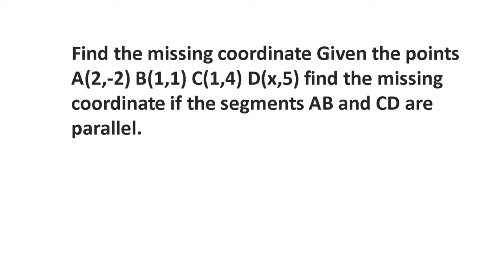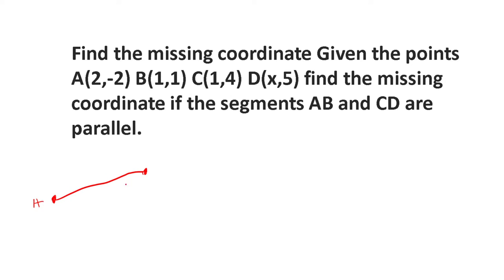Moving on. Next up, it says find the missing coordinate given the points A is (2, -2), B is (1, 1), C is (1, 4), and D is (x, 5). Find the missing coordinate if the segments AB and CD are parallel. So what we know is, let's say that we have these two segments. Doesn't matter what they look like here. I'm going to just sketch them out just so we have an idea.